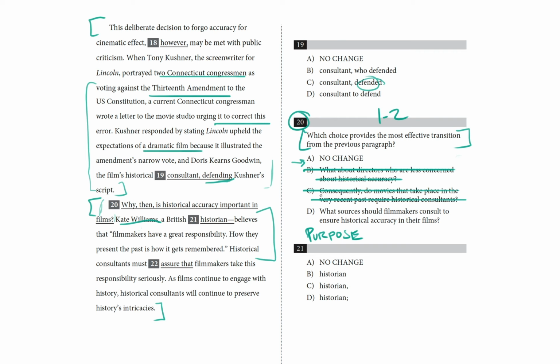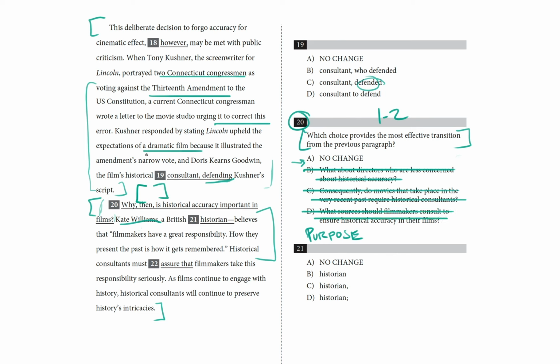And finally, what sources should filmmakers consult to ensure historical accuracy in their films? While historical consultants are mentioned in the passage and in the second paragraph, choice D doesn't provide an effective transition to the Kate Williams quote. It doesn't have anything to do with the responsibility of filmmakers.